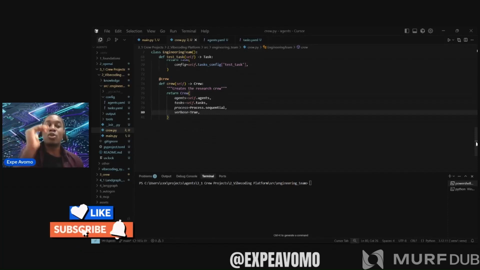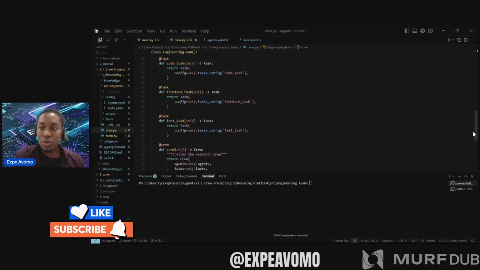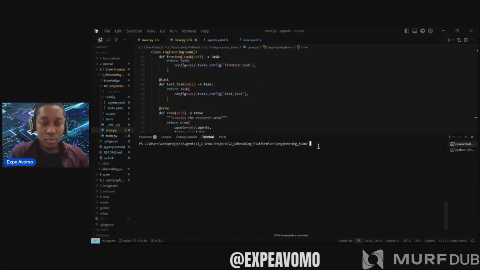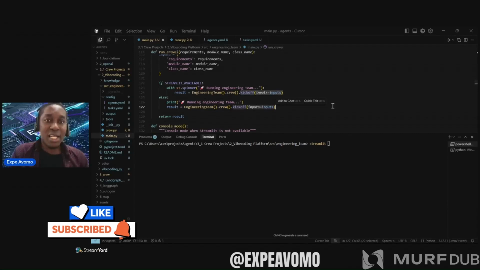Okay, good. Once done, I'm going to put here Streamlit run, because main, oh, I haven't shown you main. In main is where the Streamlit interface is, where the user will put the instructions for the application they want to create.